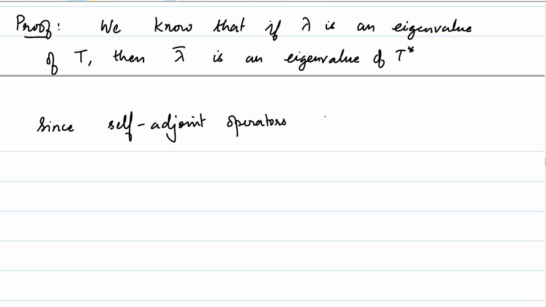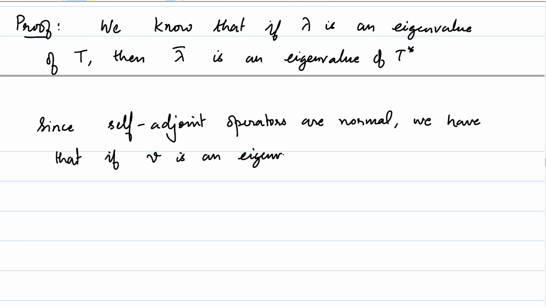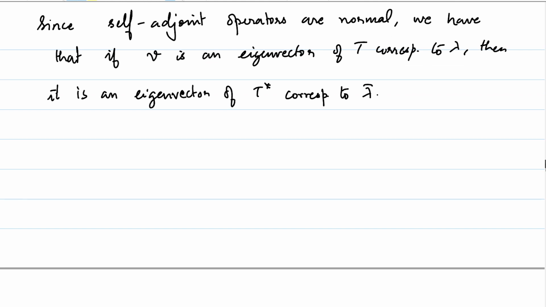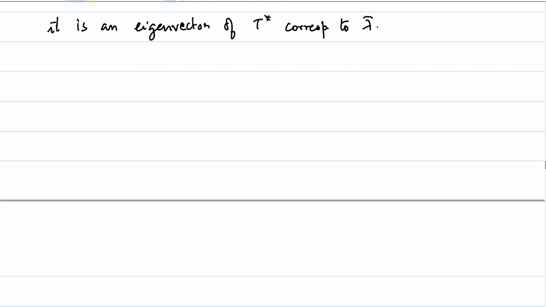by one of the theorems proved in the previous lecture, we have that if v is an eigenvector of T corresponding to lambda, then it is an eigenvector of the adjoint of T corresponding to lambda bar. So let's see. So that means, hence,